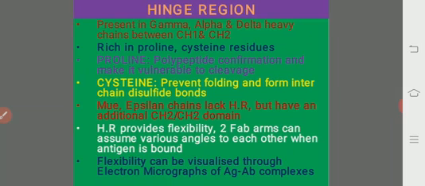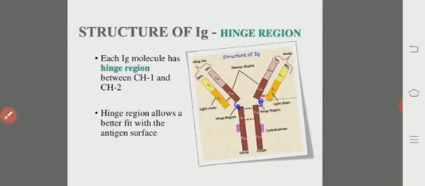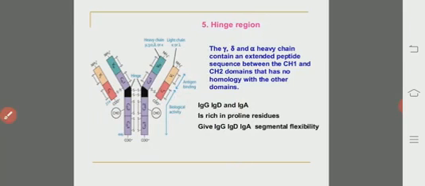The same flexibility can be visualized through electron micrographs of the antigen and antibody complexes. So here we observe the hinge region, and thereby there is flexibility shown by the antibody. So this is the hinge region.